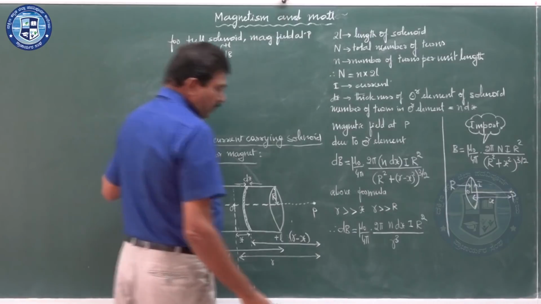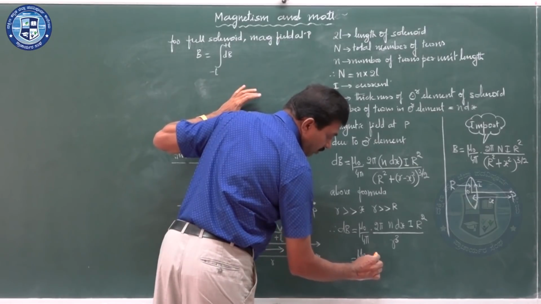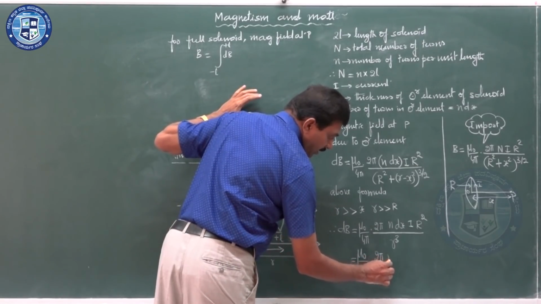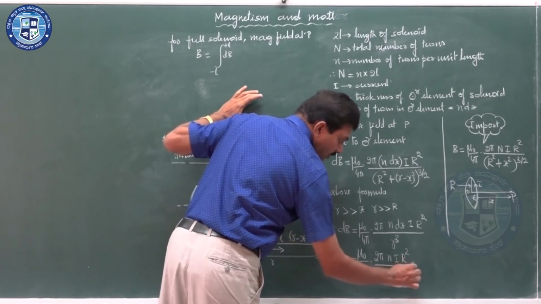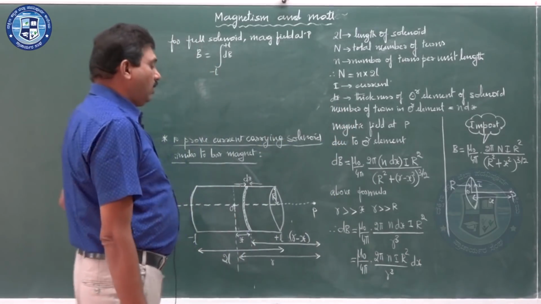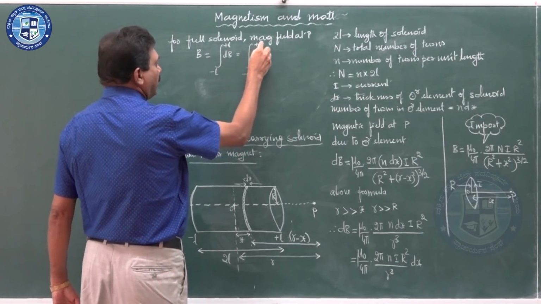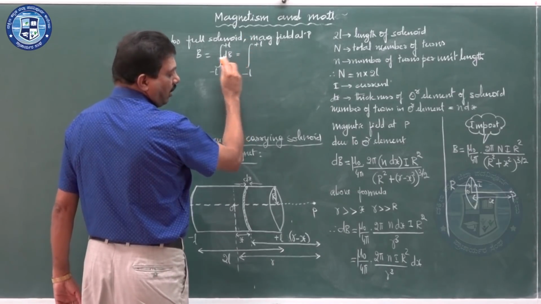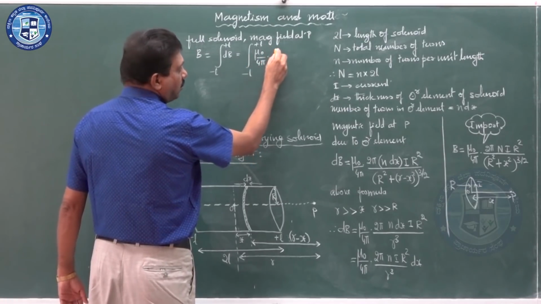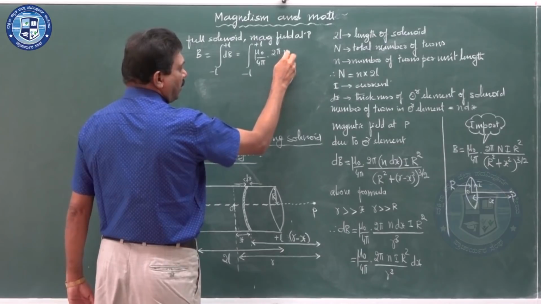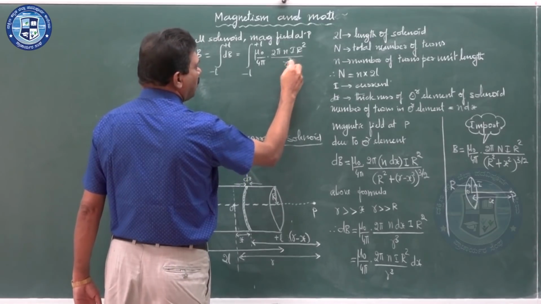So dB is mu naught by 4 pi into 2 pi n I r square divided by r cube dx.